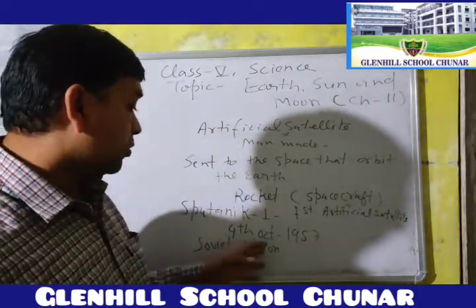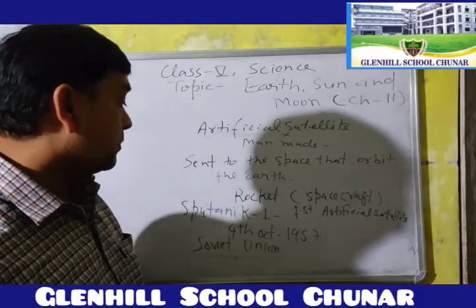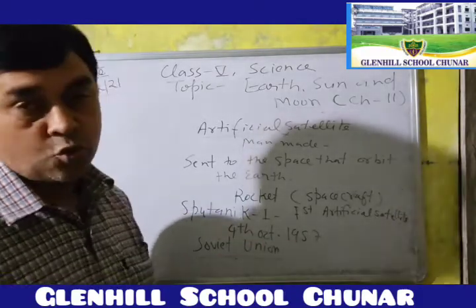On the 4th of October 1957, Sputnik 1 was launched by the Soviet Union.